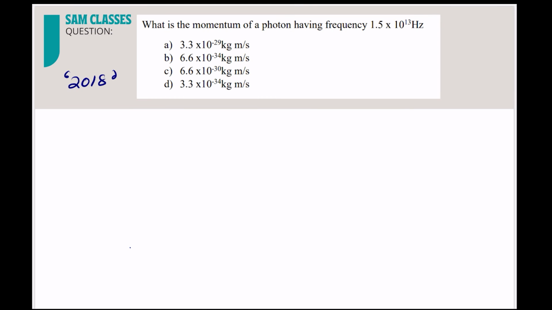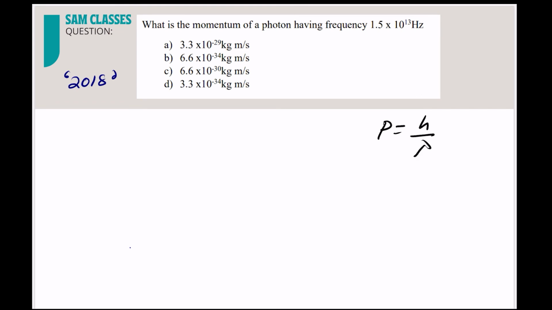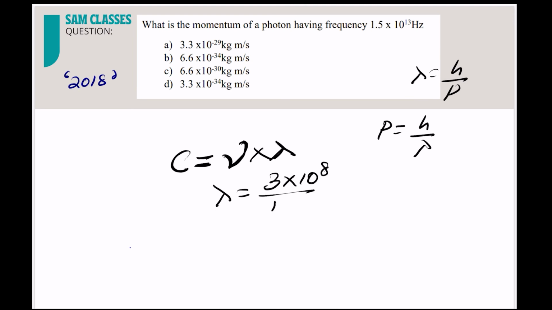What is the momentum of a photon having this much frequency? So we need to find the momentum of a photon. We know momentum P is equal to h by lambda, since lambda is equal to h by p. Now I already told you the speed of light c is equal to frequency of photon into lambda, the wavelength. So from here I can find lambda. Speed of light I know, divided by 1.5 into 10 power 13, they've given the frequency. So if I solve, I'll get 2 into 10 power minus 5.